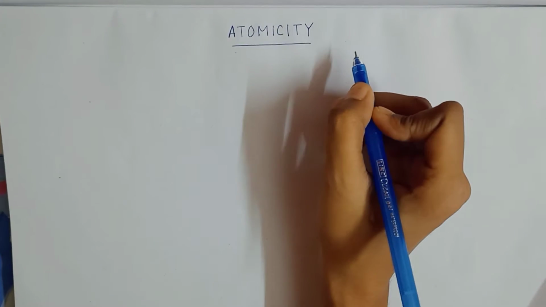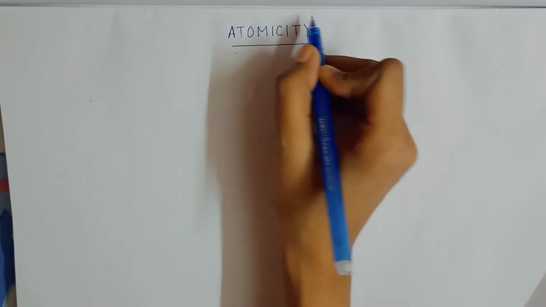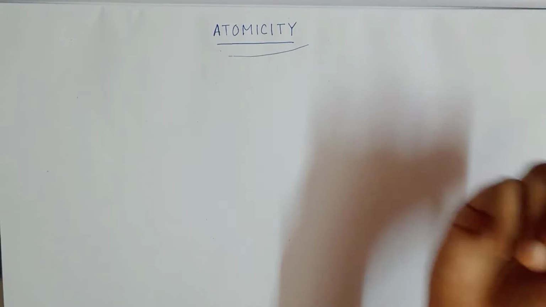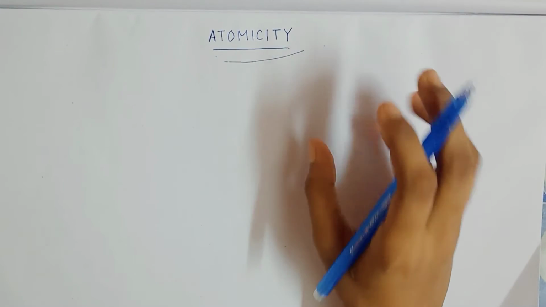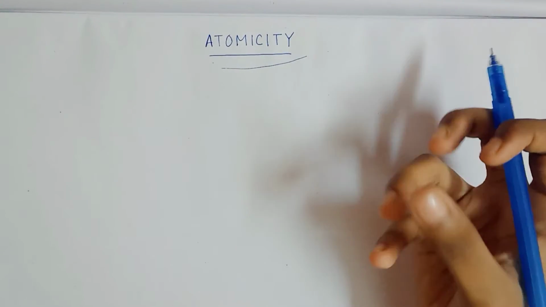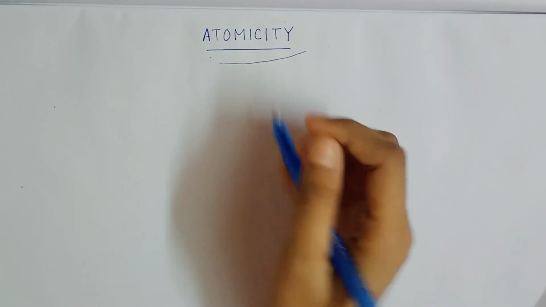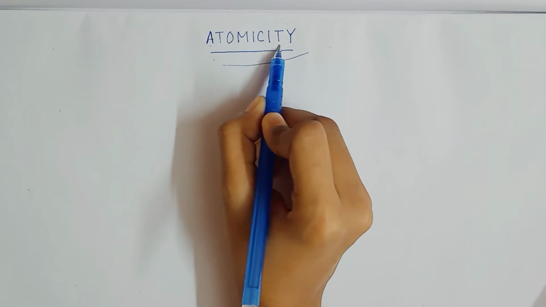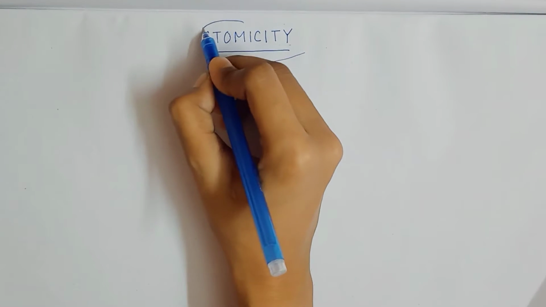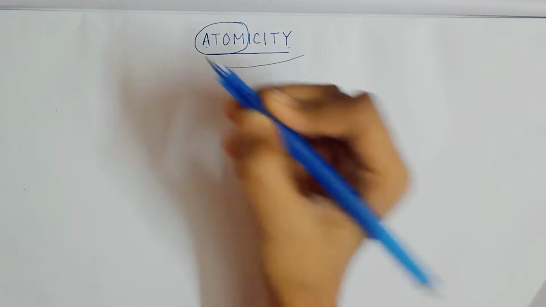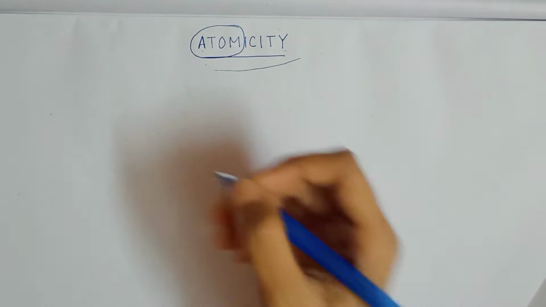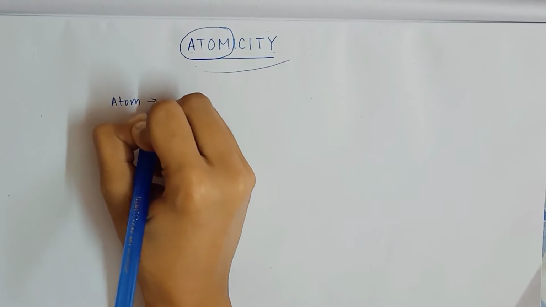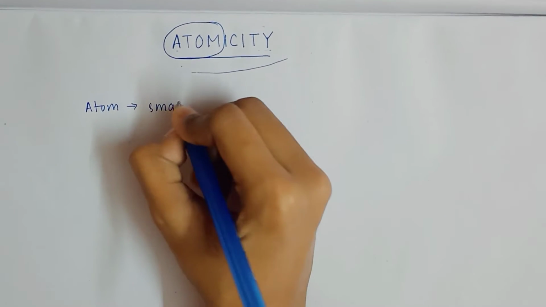Today we are going to read something related to chemistry, and the topic is atomicity. Atomicity is a very interesting topic, and what is the first thing which comes to your mind when you hear the word atomicity? If you see the word atomicity, we can find it contains the word atom. And if you remember, an atom is the smallest particle.